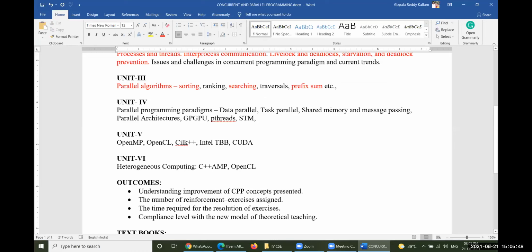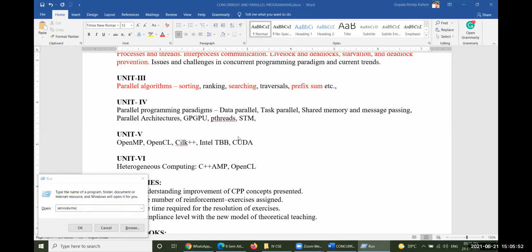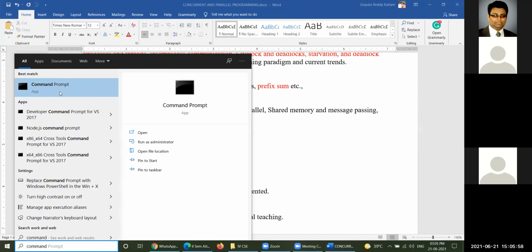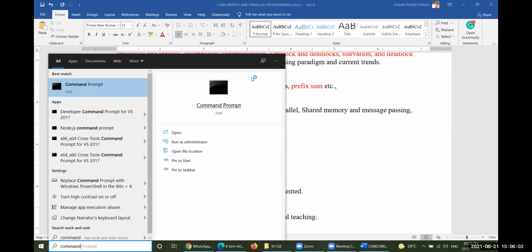So first of all, let me open command prompt in administrator mode. Yes, I'd like to take administrator mode.